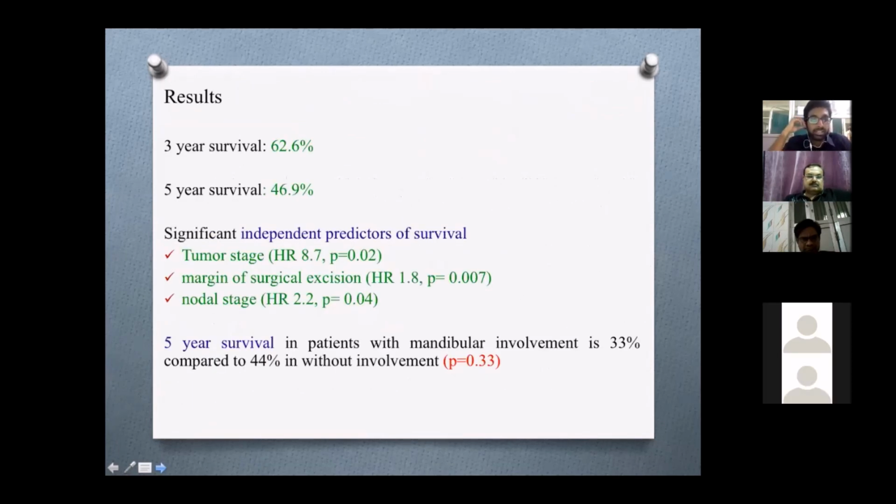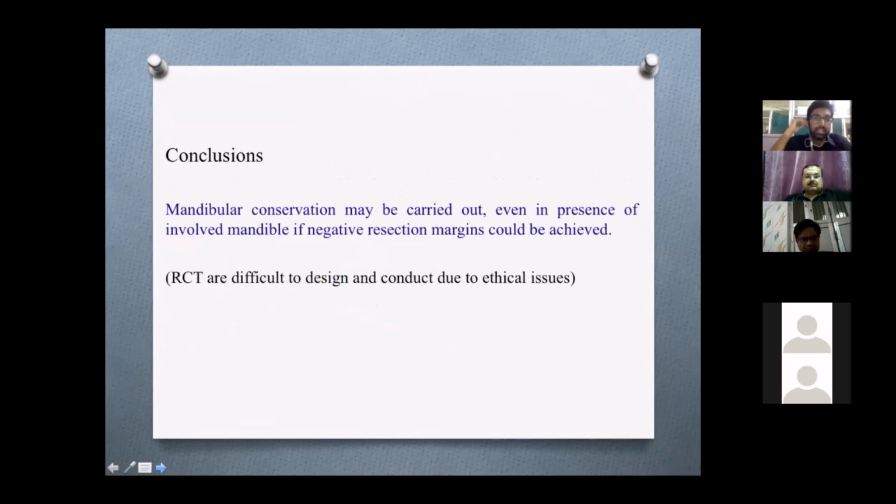The results showed a 3-year survival of 62.6% and a 5-year survival of 46.9%. The factors that significantly affected survival were tumor stage, margin of surgical excision, and nodal stage. The 5-year survival with mandibular involvement was 33% and without involvement was 44%, with no significance. So this study concluded that mandibular conservation may be carried out even in the presence of involved mandible if a negative resection margin can be achieved.